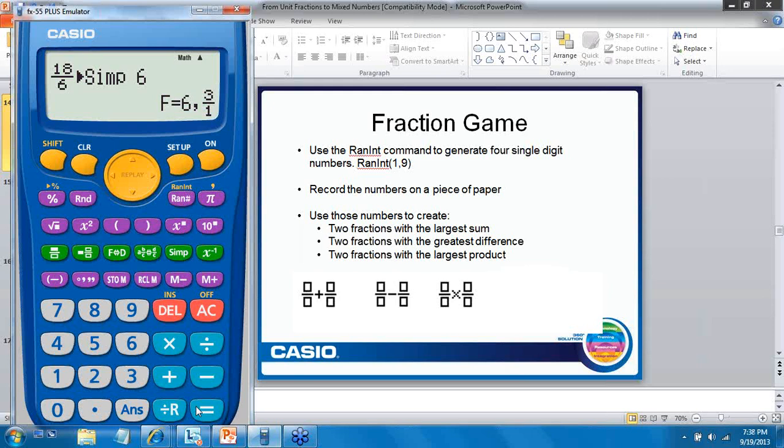I think what was helpful for me when I did this in the classroom is that it opened up some really good discussion, rather than just saying, here's an addition problem, here's a subtraction problem, find the answer. The way that students get an ability to do this is in the understanding of the unit fraction. They know what a half is representative of, or what an eighth is representative of. If I have 7 halves, that's a rather large number as opposed to 2 over 7 or 3 over 2.